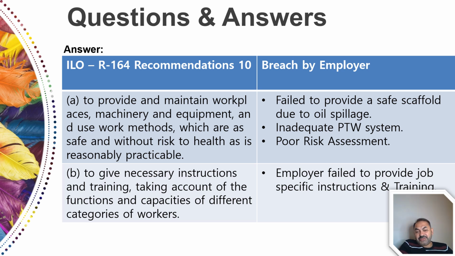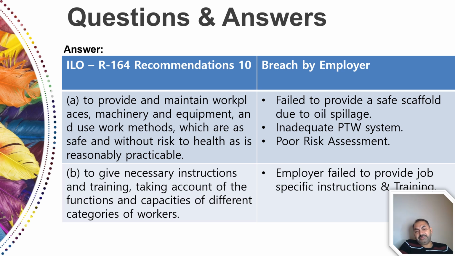Inadequate PTW system. Okay, so if you see the requirement, employer must provide safe work methods also. So looking at their PTW system, it is not adequately designed, it is not given prime importance. People are issuing PTW sitting in the office. They are not going to site to check the controls are in place or not. So this is another breach.